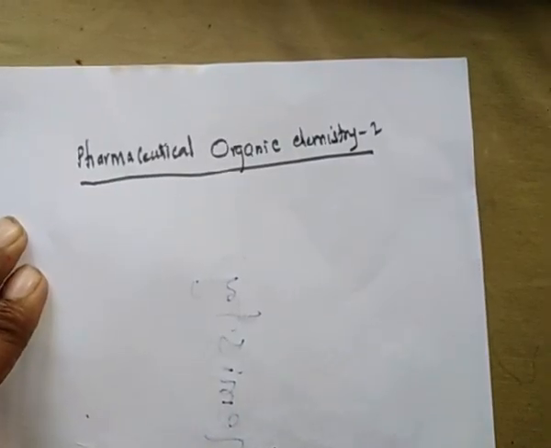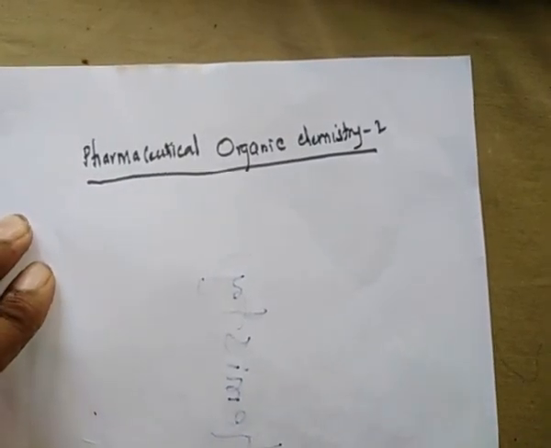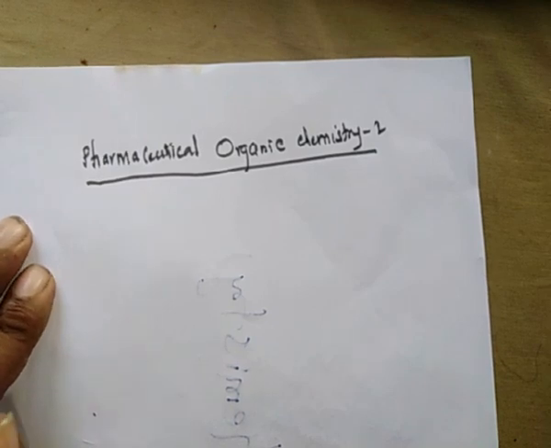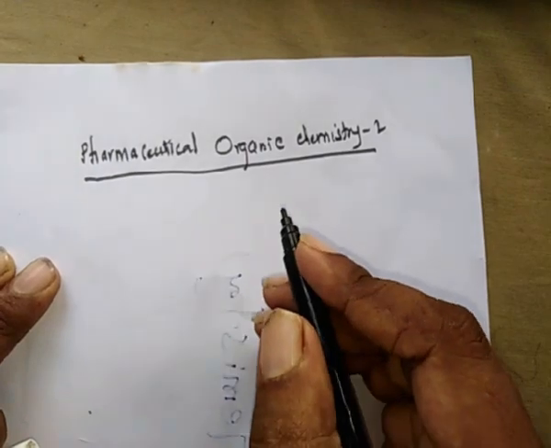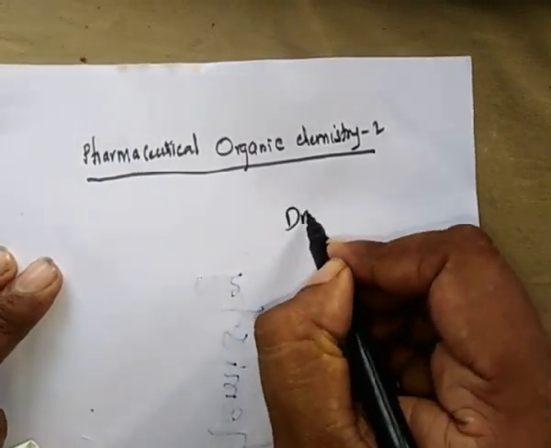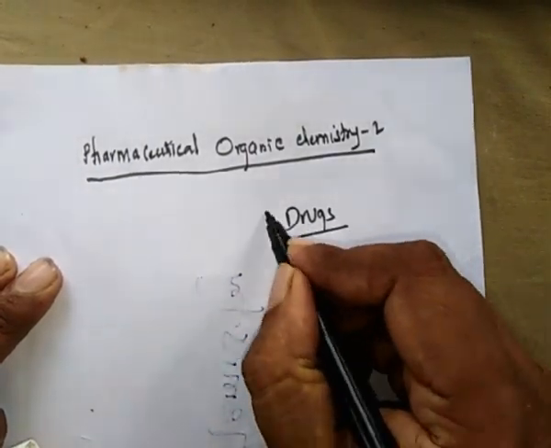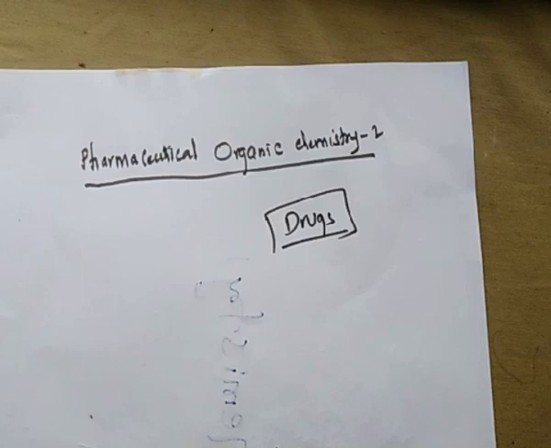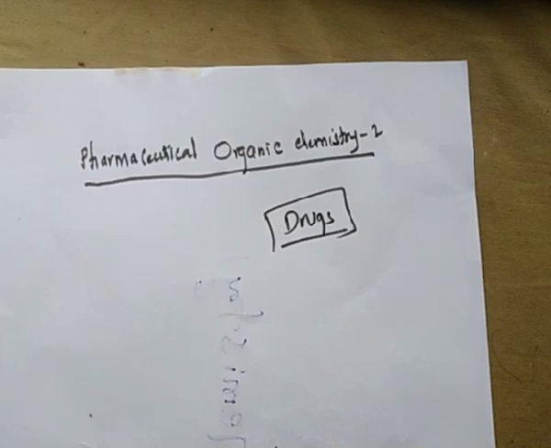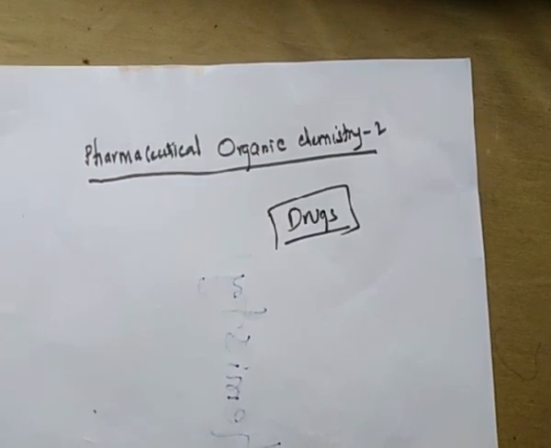Coming to pharmaceutical organic chemistry, what is meant by pharmacy? You already know, in a simple definition, it is about drugs. So what is meant by a drug? Any chemical substance or molecule which has the ability to cure, diagnose or prevent a disease.